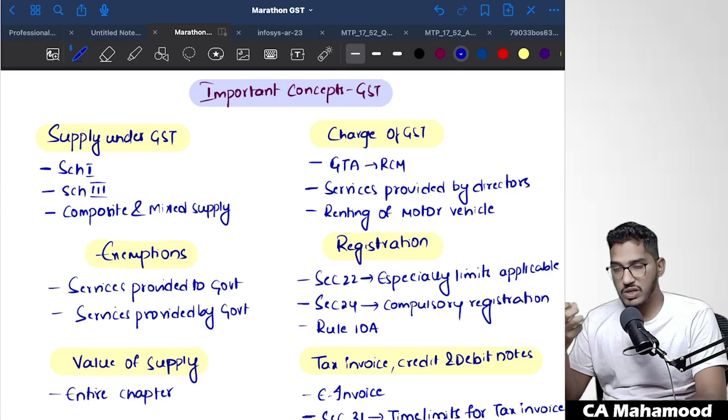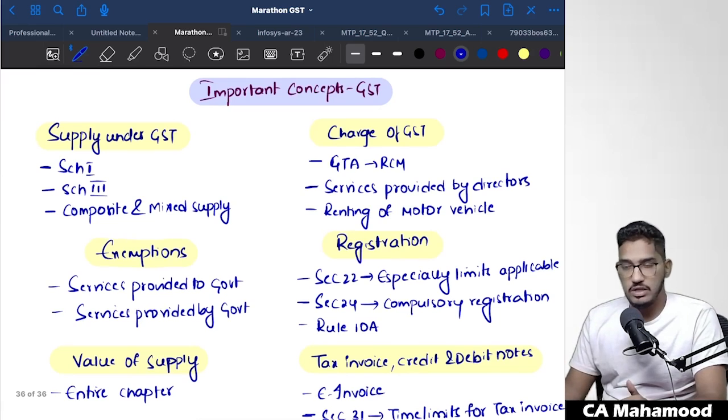So just follow one proper approach. I'm going to share with you the important concepts which you have to prepare, how you can utilize this time, which chapters to focus more, and what all you are supposed to do. So I will give you a proper approach. If you follow that, trust me, you are going to get a very good amount of marks. I will be covering the GST part, what all things you are supposed to concentrate on in GST. And the direct taxation part will be taken up by Harsha sir. I think he would have already explained that to you. But anyhow, let me directly come to the point.